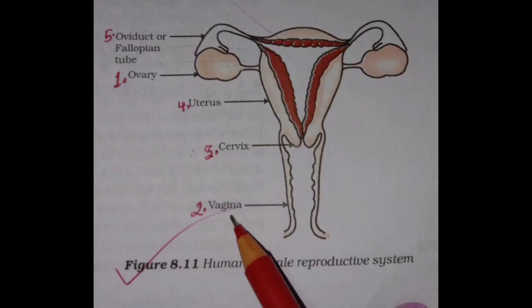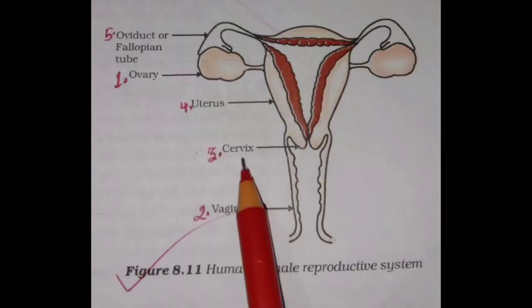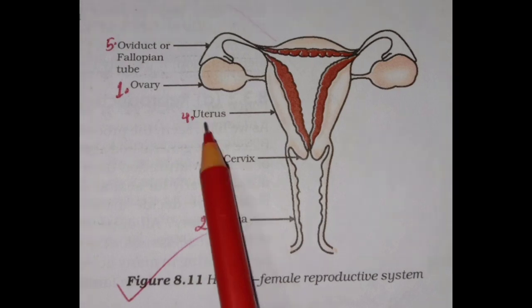Here you can see the third structure, that is the cervix. The cervix connects the vagina and the uterus. Our next structure is the uterus. The uterus is a hollow, muscular and inverted pear-shaped structure. It lies in the pelvic cavity between the urinary bladder and the rectum. And if you look at the figure, there is something marked in red colour, that is nothing but the wall of the uterus.